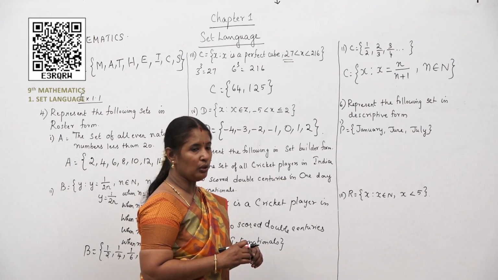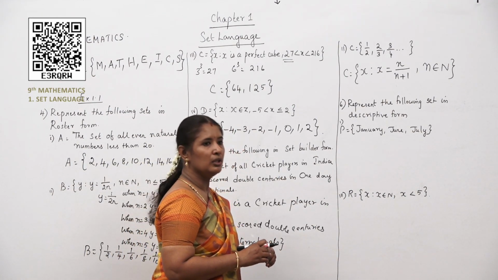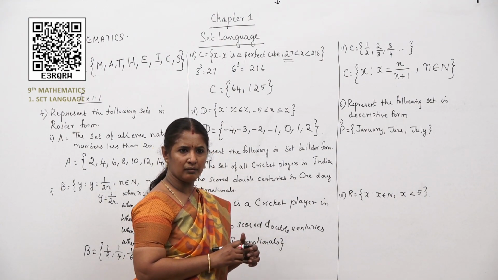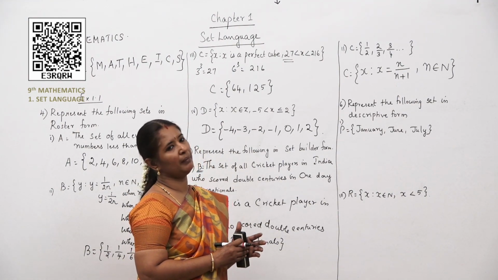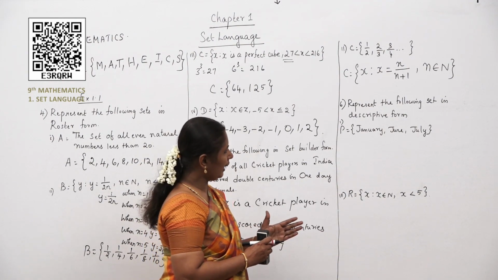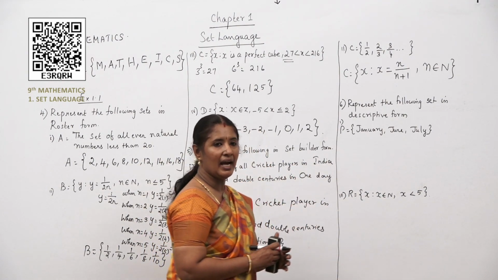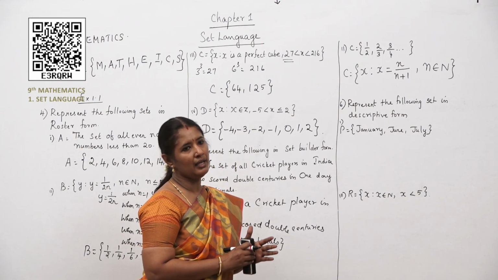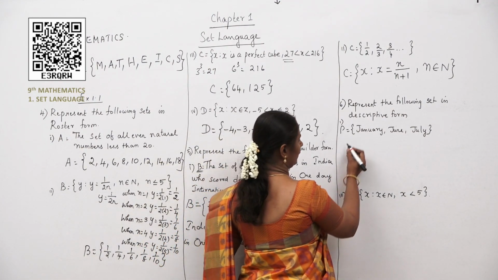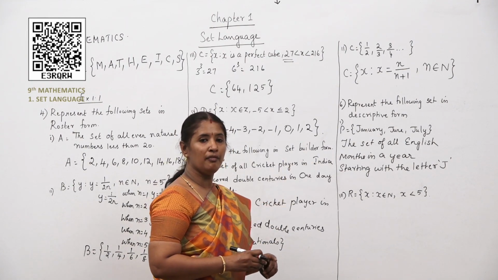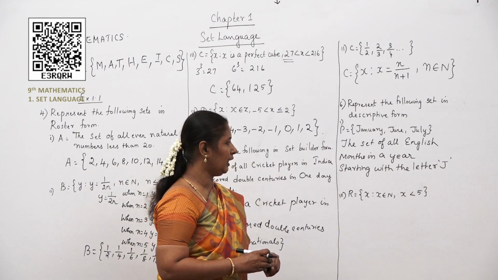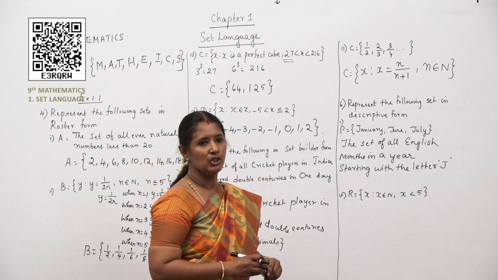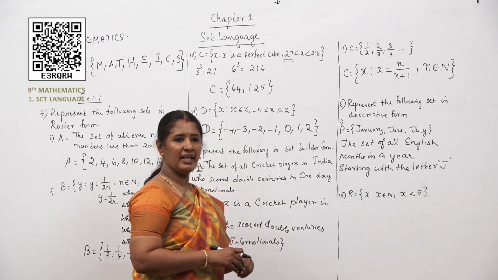P is equal to January, June, July. What are these, children? Good. English months of a year. And that too, all the months start with the letter J. So, how will you write that? It is nothing but the set of all English months in a year starting with the letter J. Now, moving on to the next problem, children.